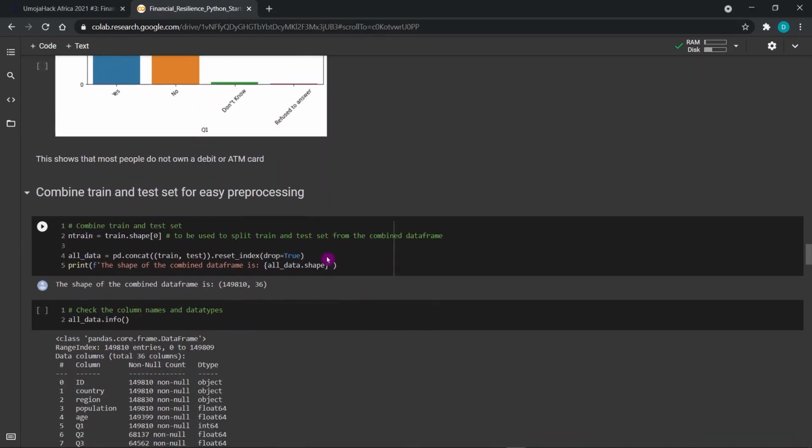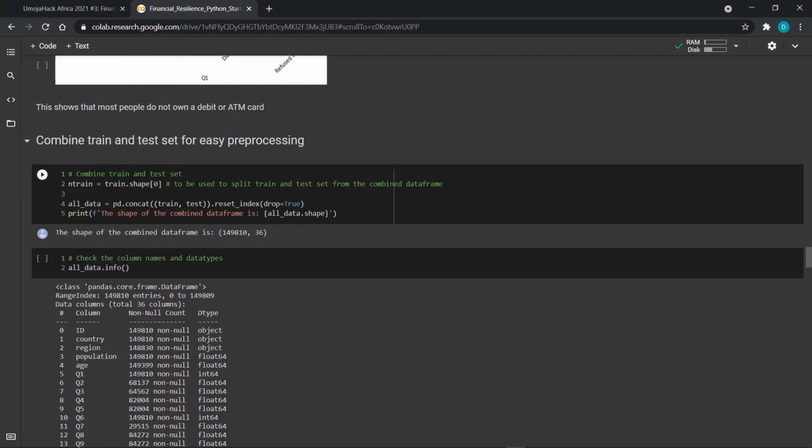When it comes to machine learning, whenever you pre-process data, whatever you do on the training dataset, you have to also do it on the test dataset. So instead of doing it separately, you can opt to do it at a go. You can combine the data together, do the processing, and after that split the data back into test and train. So we can decide to combine the data here.